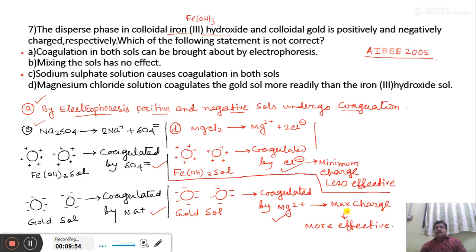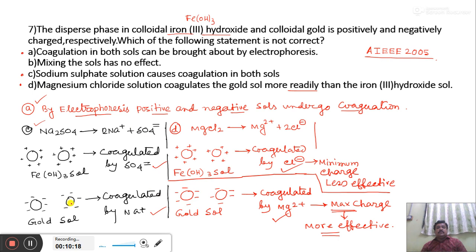In Mg2 plus, the maximum positive charge is present, so it is more effective. In chloride, minimum charge is present, so it is less effective. So Mg2 plus cation coagulates gold salt more effectively. This is option D, where MgCl2 solution coagulates gold salt more readily. So option D is correct.